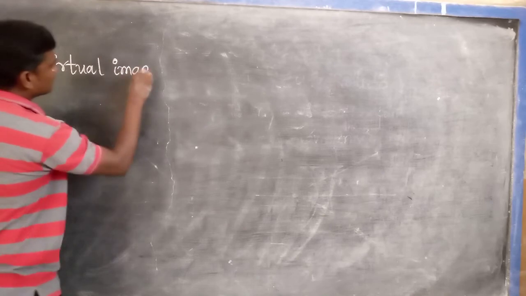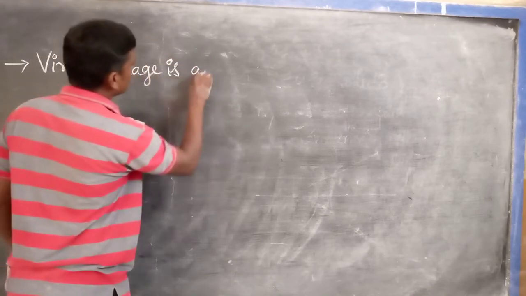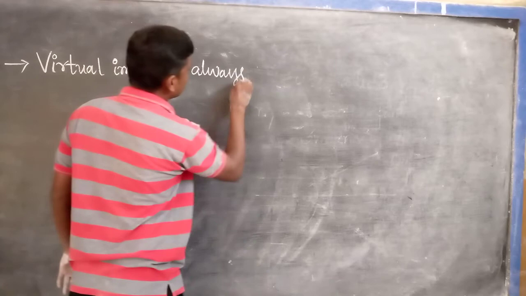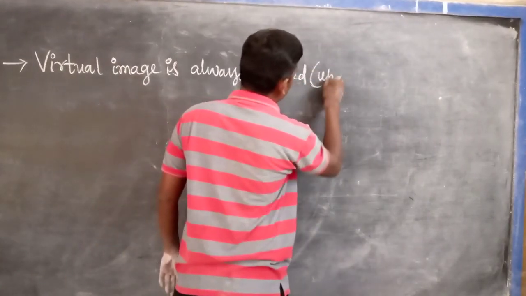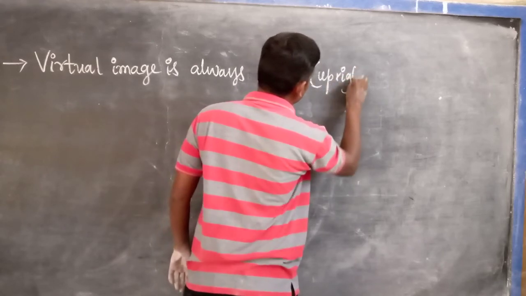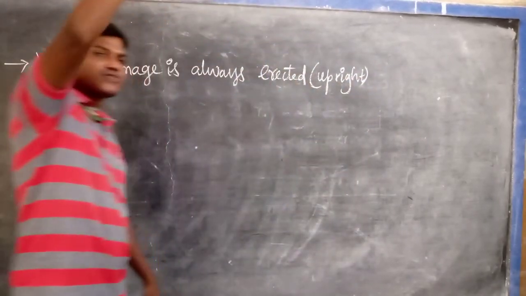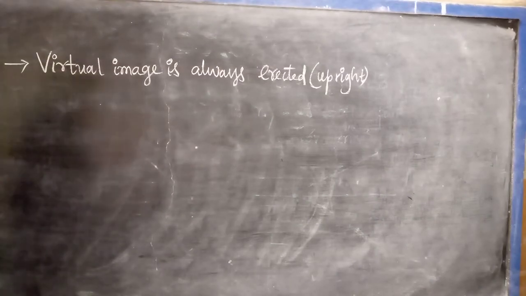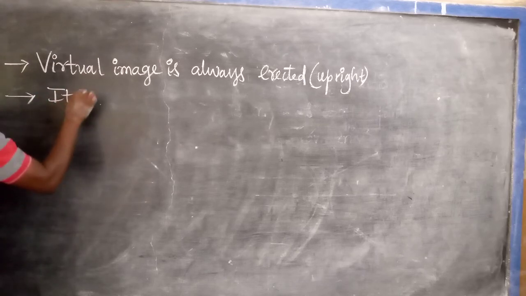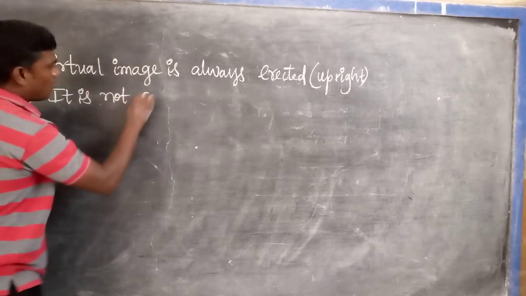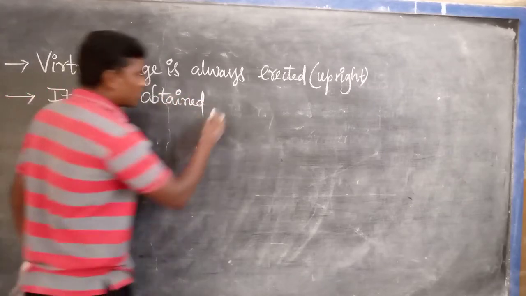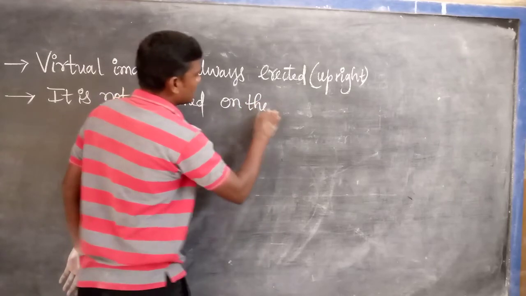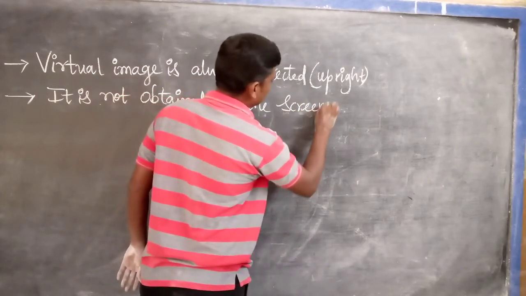A virtual image is always erect, which means upright. Top appears at top, bottom appears at bottom, as usual. It is not obtained or caught on the screen.